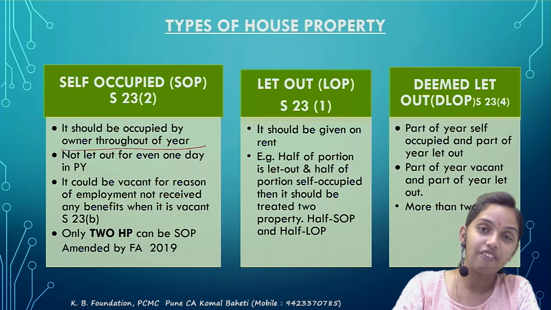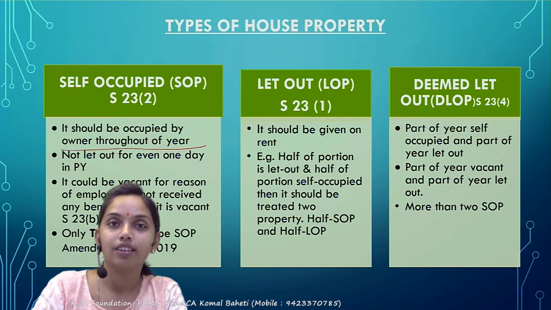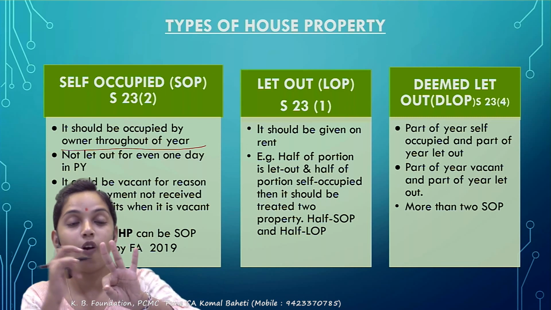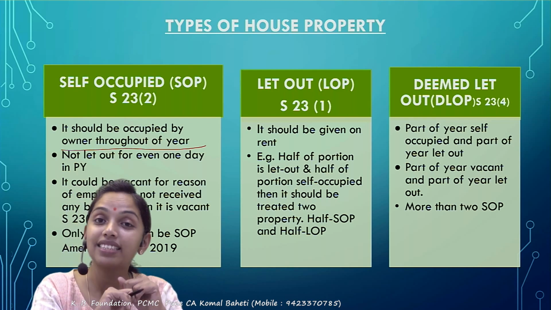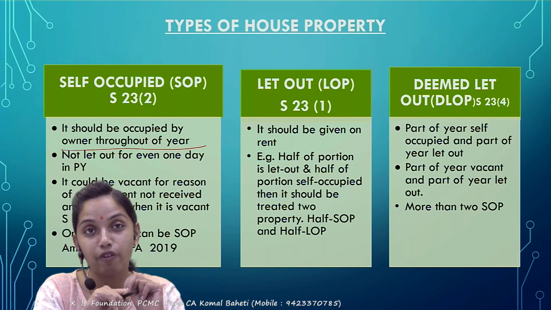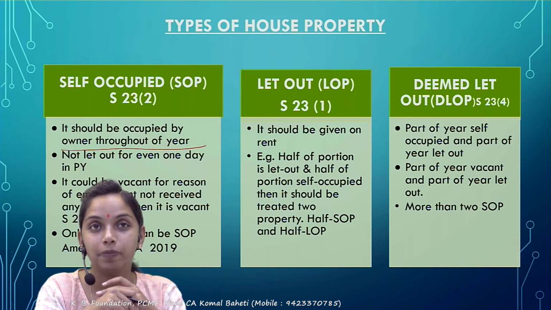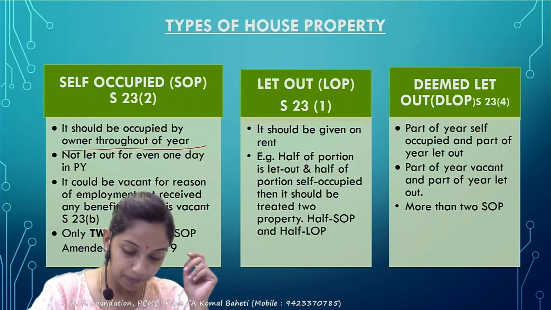Next, I do have more than one house property. Then what? If I do have more than 2 house properties, say I do have 3 house properties, all self-occupied. But the income tax says a maximum of 2 properties could be called self-occupied. So the remaining 1 would be called deemed let out. Are you clear with it?